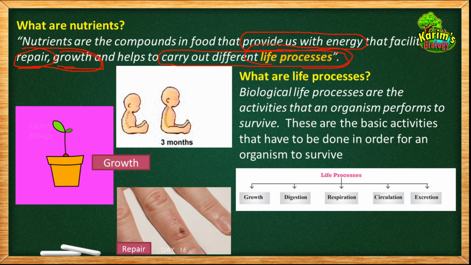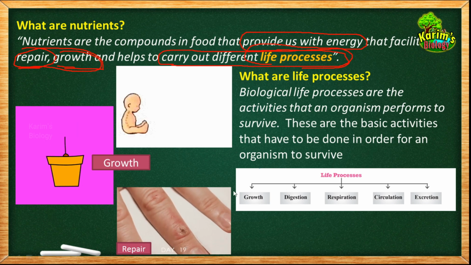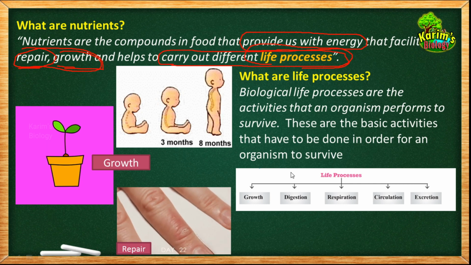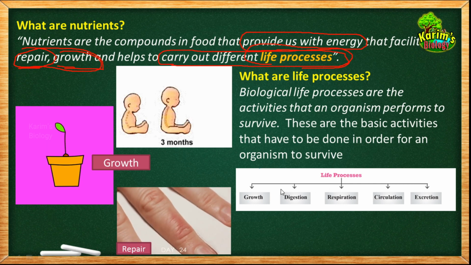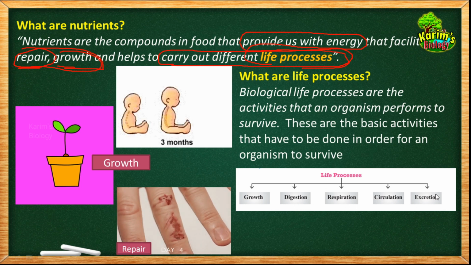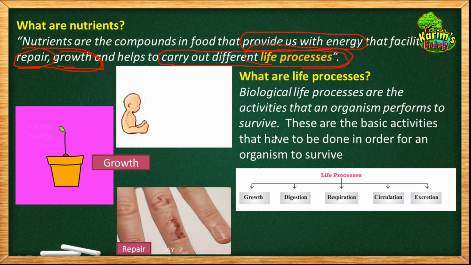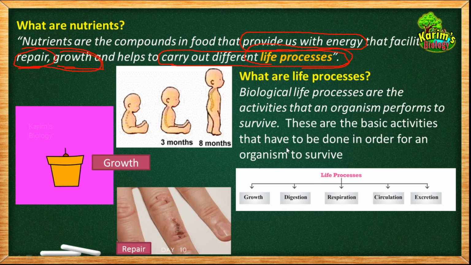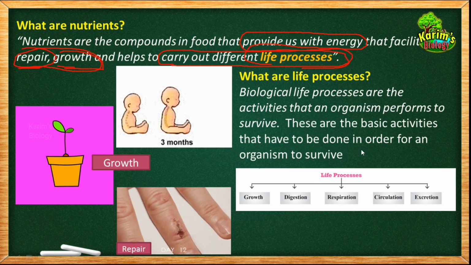That's why these processes which are mentioned here are required for the organism to survive. They are responsible for the life of the cell and the organism. That's why these processes are called life processes. Understand? So these are the basic activities that have to be done in order for an organism to survive, and they occur only with the help of nutrients.